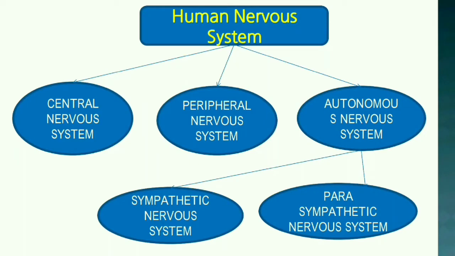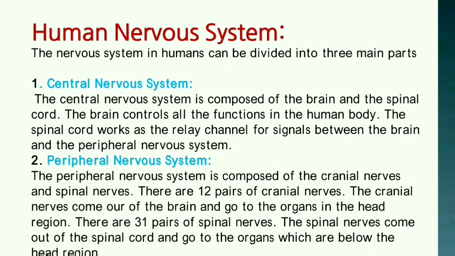Now coming to the human nervous system. The human nervous system can be classified into three major types: central nervous system, peripheral nervous system, and the autonomous nervous system. The autonomous nervous system is again subdivided into two: sympathetic nervous system and the parasympathetic nervous system. Let's talk about each nervous system in detail.